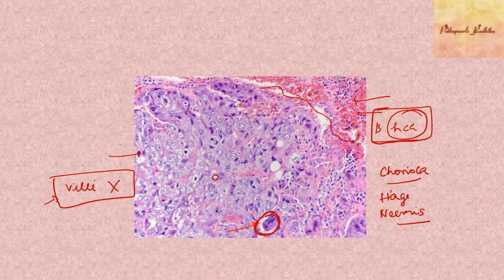To summarize about choriocarcinoma, it is a germ cell tumor which can arise from the germ cells in the ovary. Gestational choriocarcinoma is a different entity, and the histology is going to be the same.